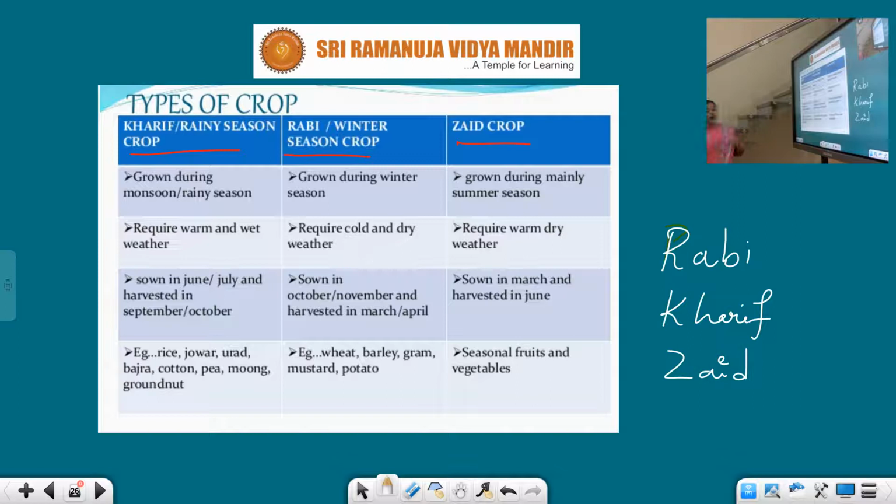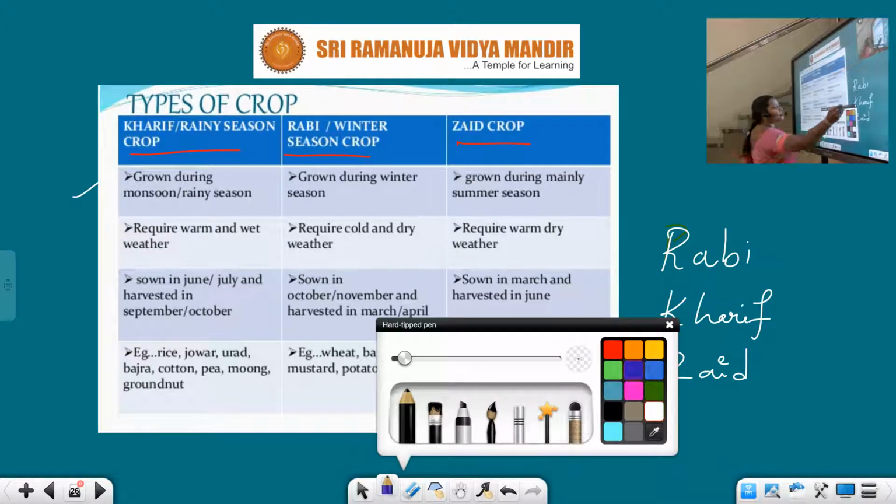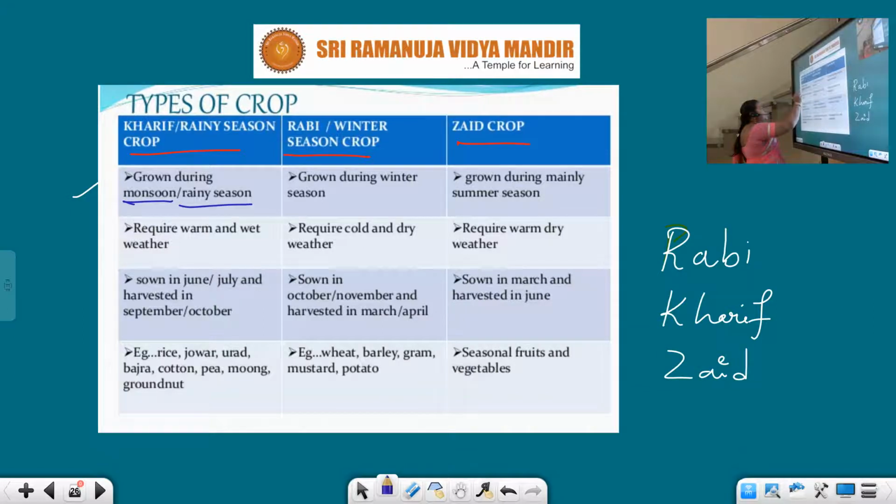First, let us talk about the Kharif crop. This Kharif crop is also the rainy season crop, grown during the monsoon or rainy season. This crop requires warm and wet weather.